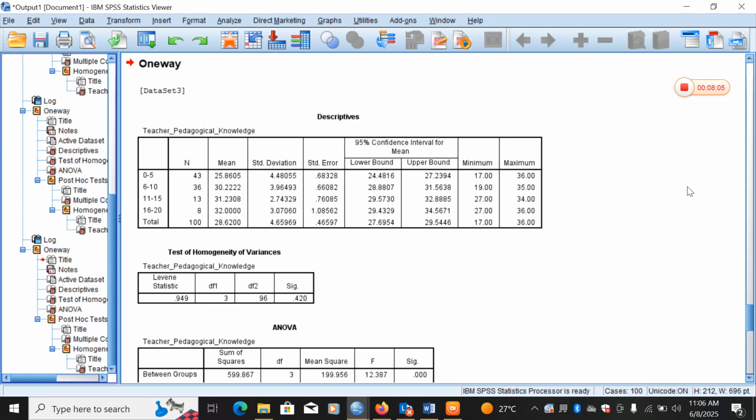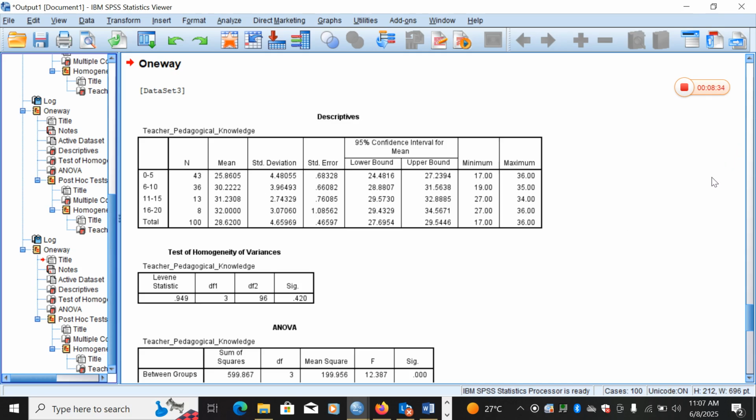After 10 years, the average score still increases, but at a slower rate, with less variability. In this particular research work, the group with the lowest results is the 0 to 5 years teaching experience group. The teachers in this group have the lowest average pedagogical knowledge score.